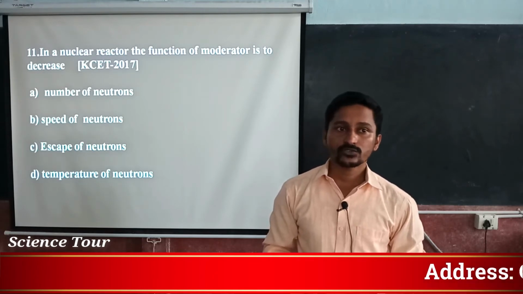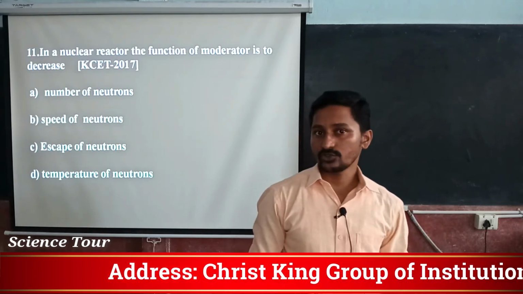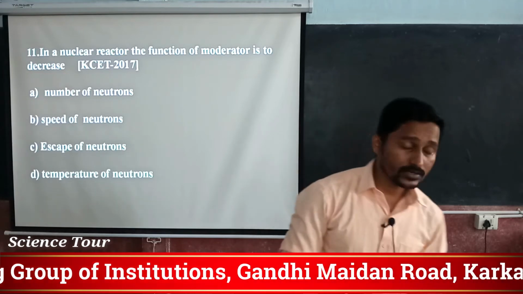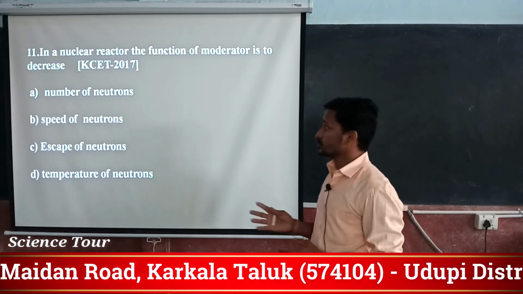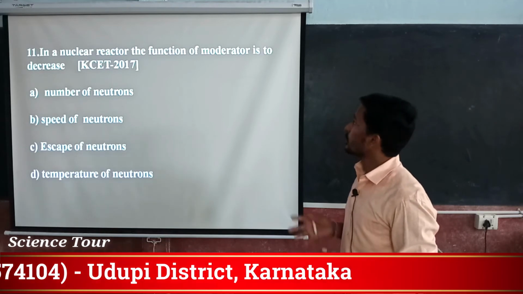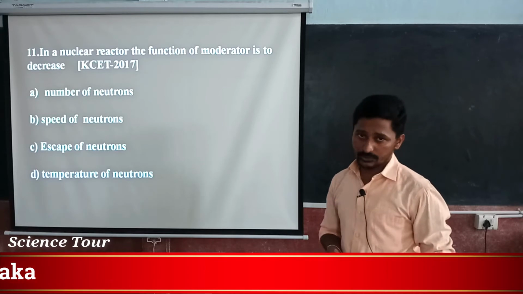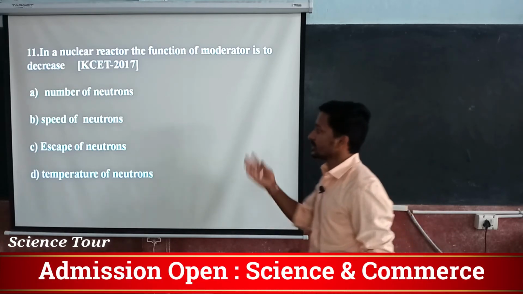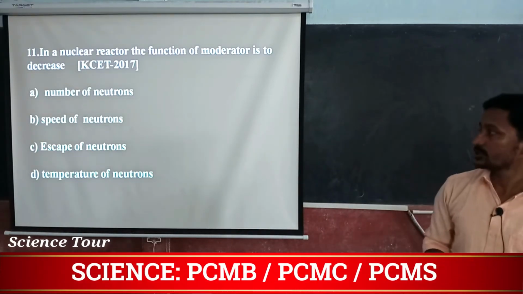So, most of the questions you can expect this year are from isotopes, isotones in that way, as well as nuclear reactors and nuclear reactions. Now, already we know that a nuclear reactor is a device used to carry out controlled reactions. So, the moderator is used to decrease the speed of the neutrons, because we want slow moving neutrons. So, it is a conceptual question.